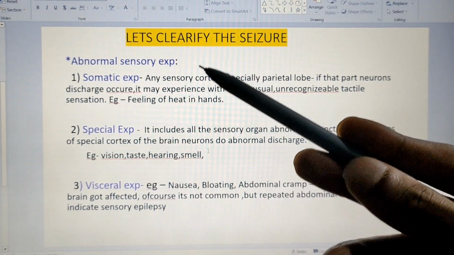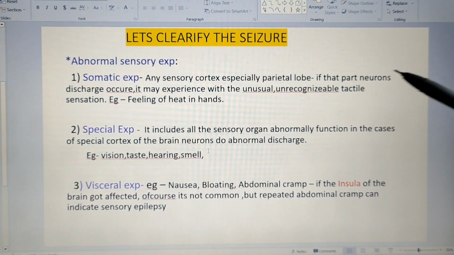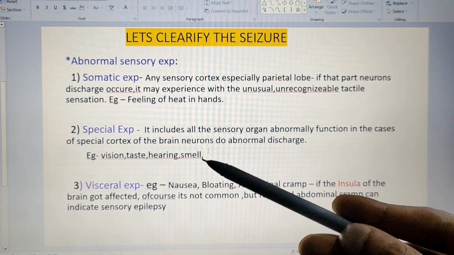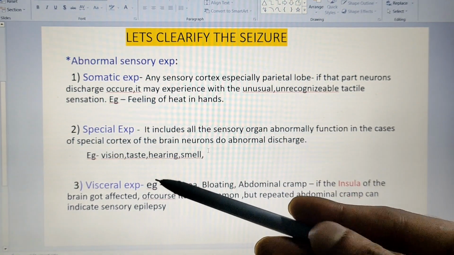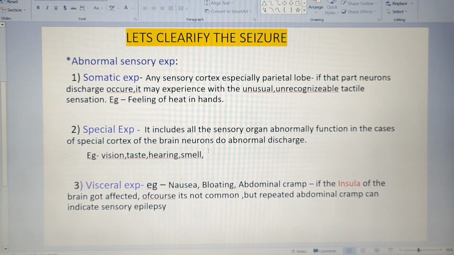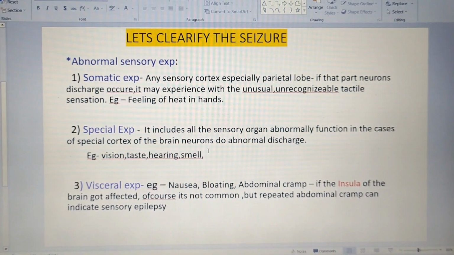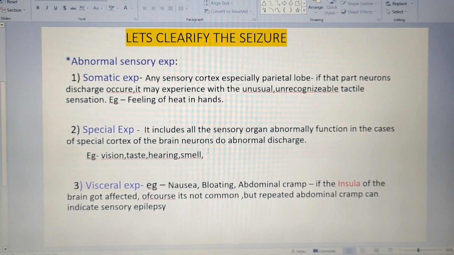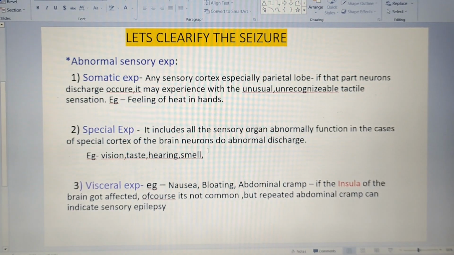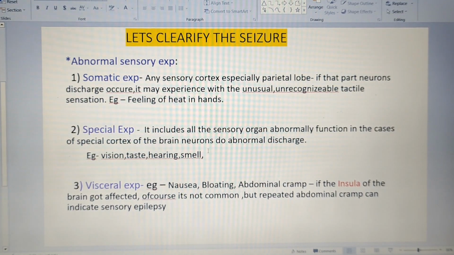It means the special sensory experiences. So don't ignore it when the patient says they are having some smell, some hearing problem, some taste or some abnormal vision. Don't think that it is related to some psychotic or other condition. It can also be a cause of seizure.